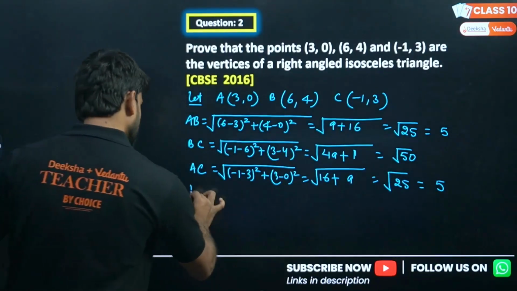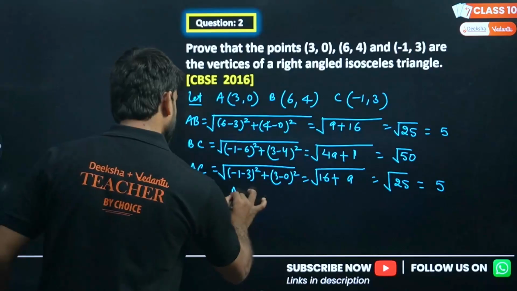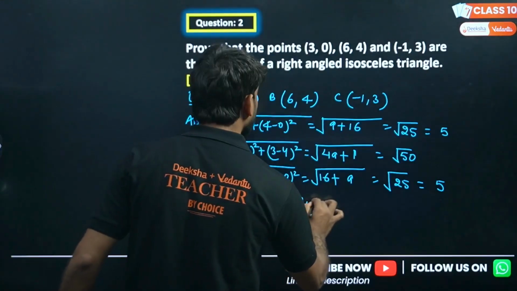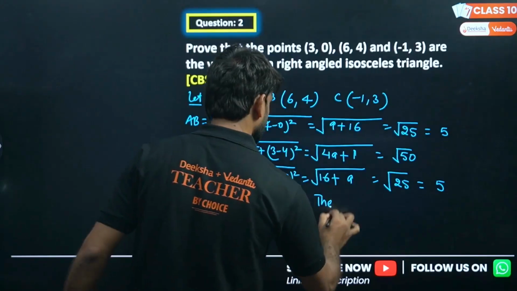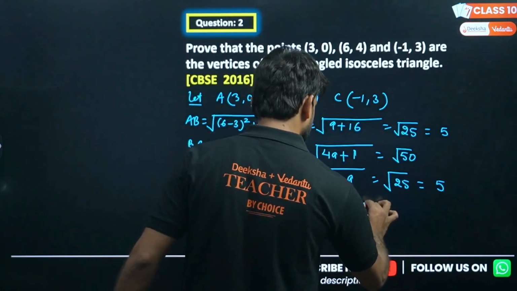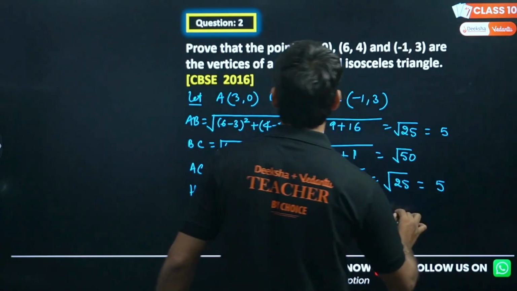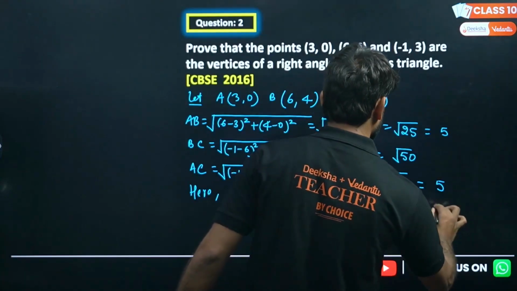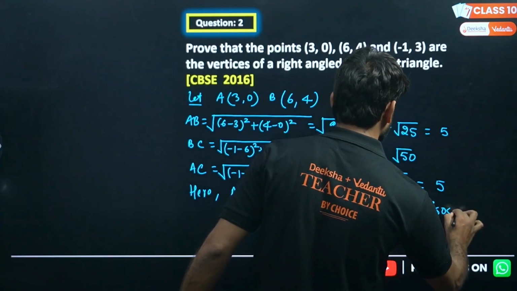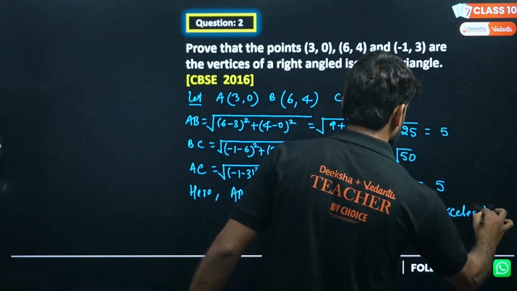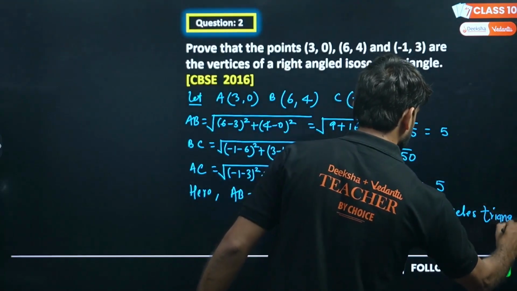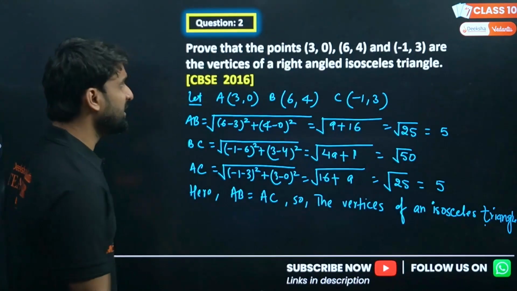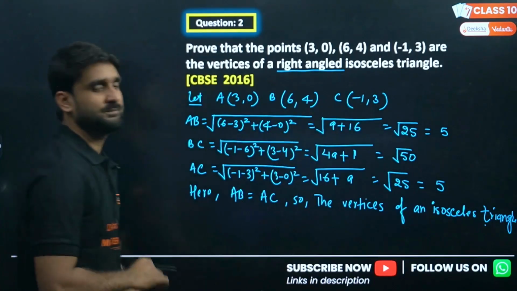Here we can call, here AB is equals to AC. So the vertices of an isosceles triangle. This is clear. This is confirmed. Isosceles triangle. Right. Now we need to check the condition for right angle.